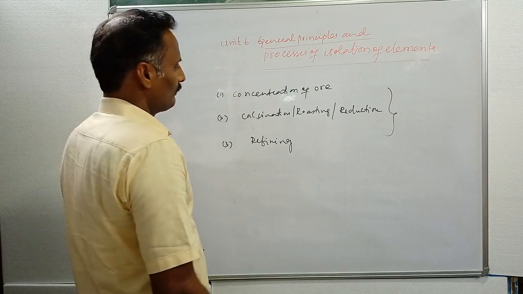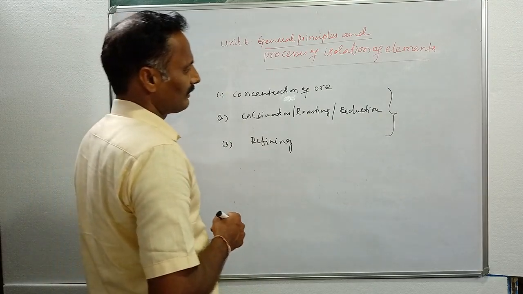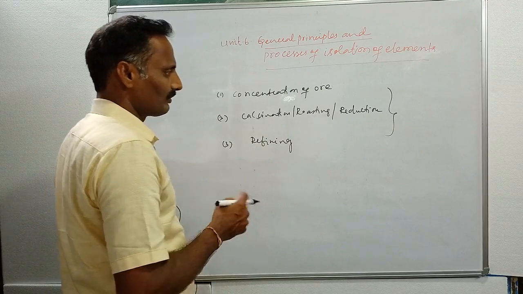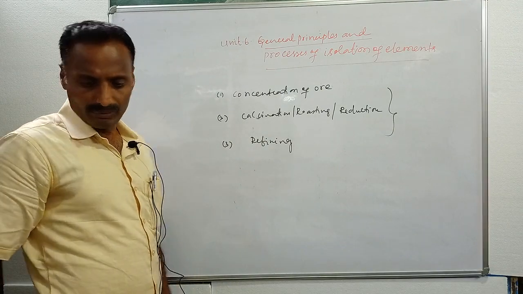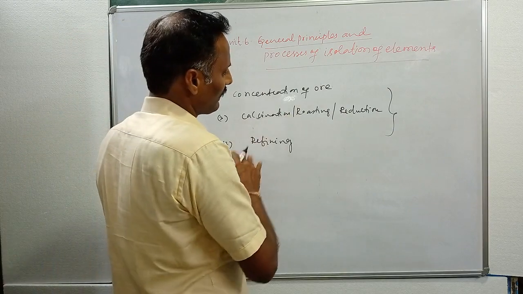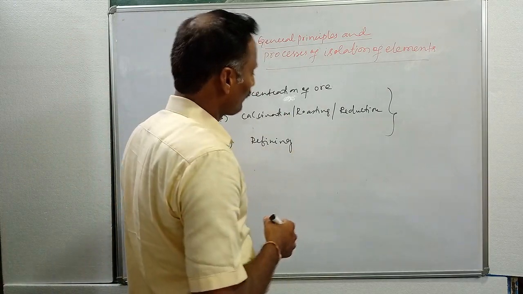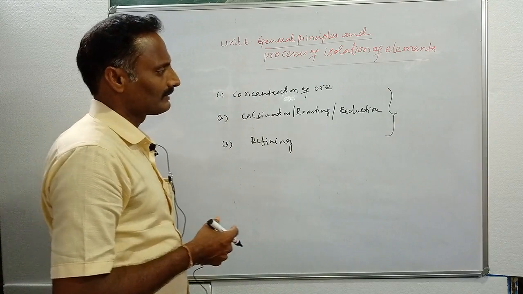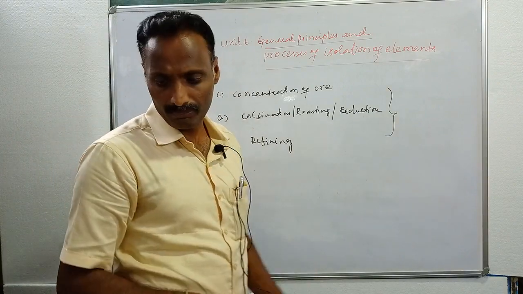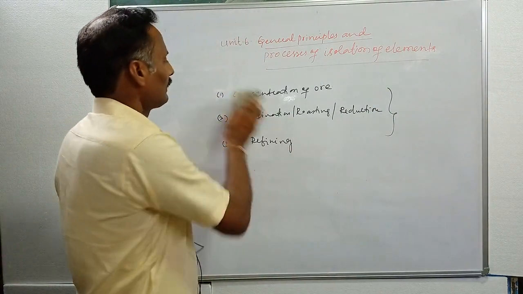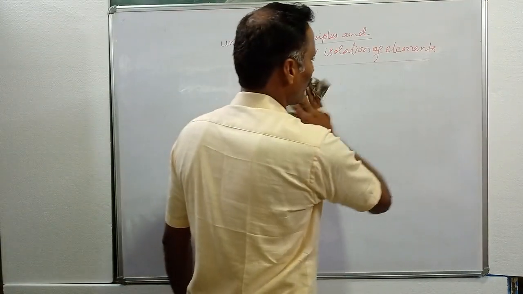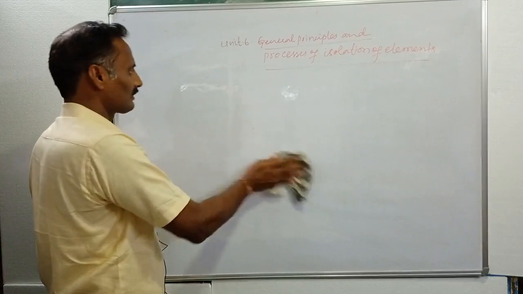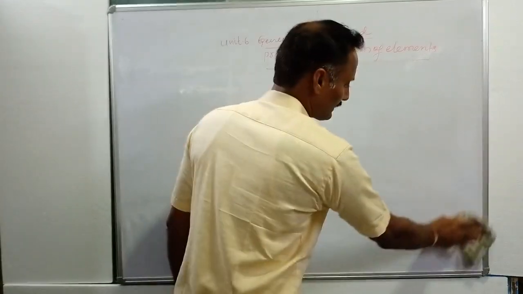Then see one by one: what is concentration of ore, what is calcination, roasting and reduction, and about refining. Before going to these, we must know about some of the elements, minerals and their ores. If you take elements like aluminum, zinc, copper, iron, you have different types of minerals available in the earth crust in nature.